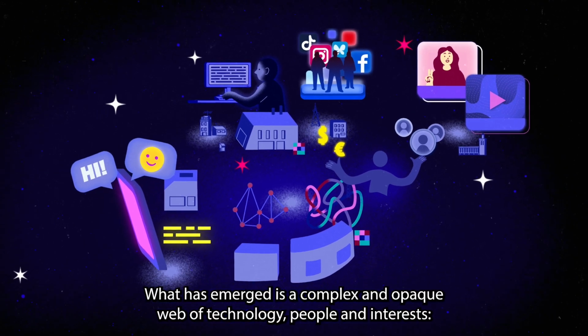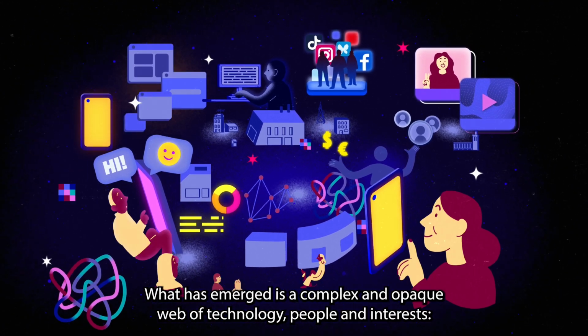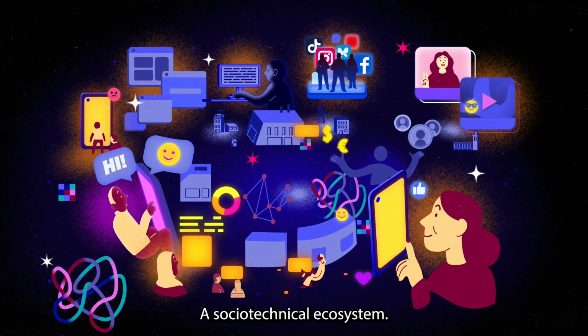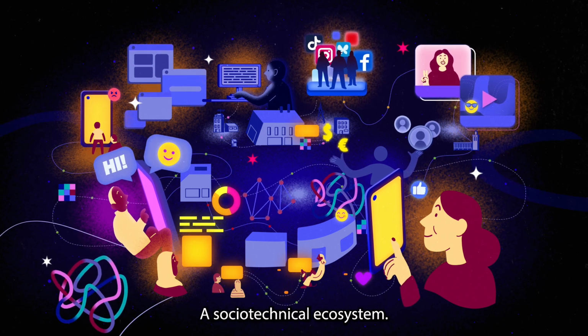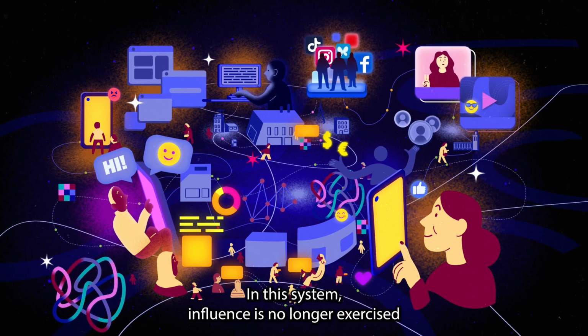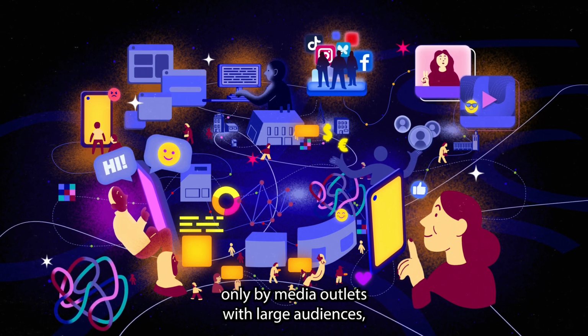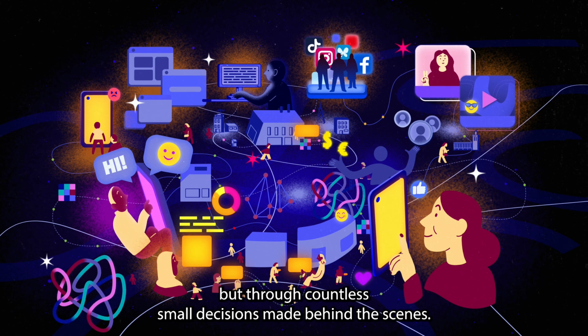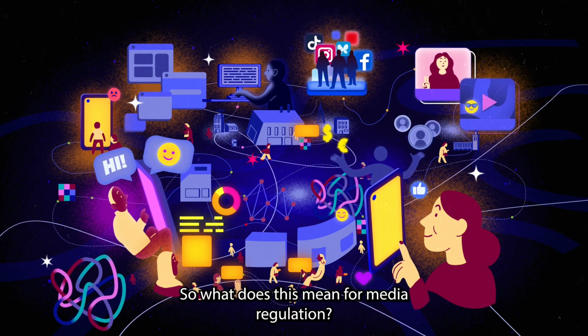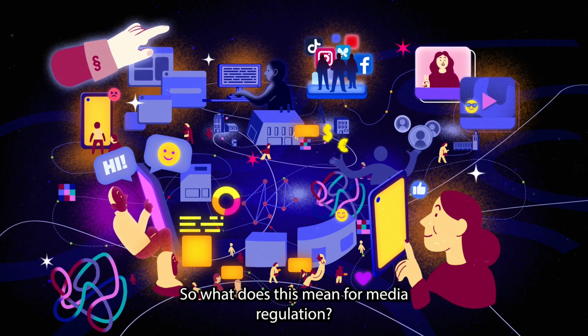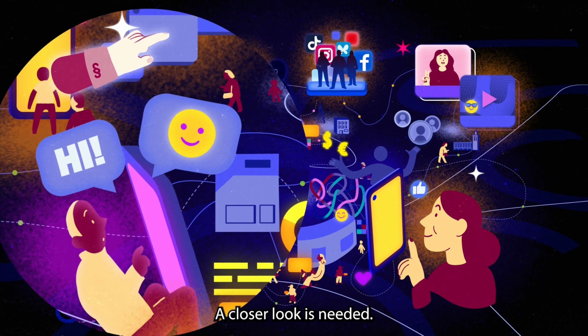What has emerged is a complex and opaque web of technology, people, and interests, a socio-technical ecosystem. In this system, influence is no longer exercised only by media outlets with large audiences, but through countless small decisions made behind the scenes. So what does this mean for media regulation? A closer look is needed.